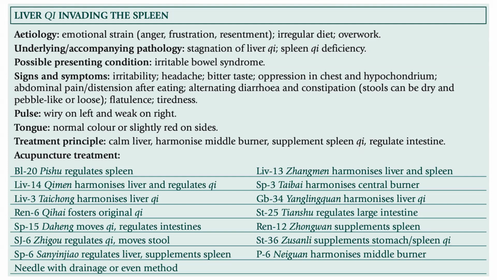Acupuncture treatment: bladder 20 regulates spleen, liver 13 harmonizes liver and spleen, liver 14 harmonizes liver and regulates qi, spleen 3 harmonizes central burner, liver 3 harmonizes liver qi, GB 34 harmonizes liver qi, Ren 6 fosters original qi, stomach 25 regulates large intestine, spleen 15 moves qi, regulates intestines, Ren 12 supplements spleen, Sanjiao 6 regulates qi, moves stool, stomach 36 supplements stomach, spleen qi, spleen 6 regulates liver, supplements spleen, and pericardium 6 harmonizes middle burner. Needle with drainage or even method.